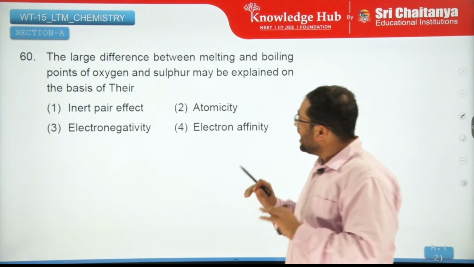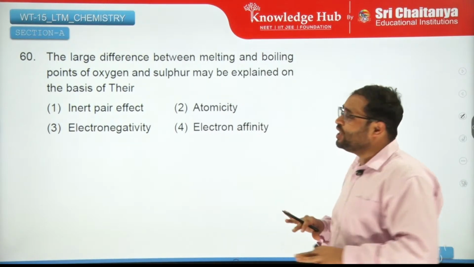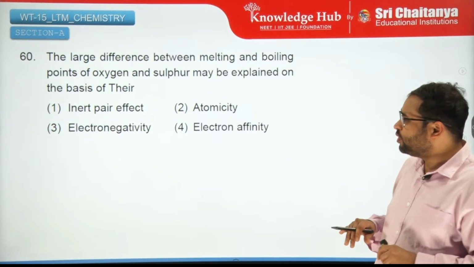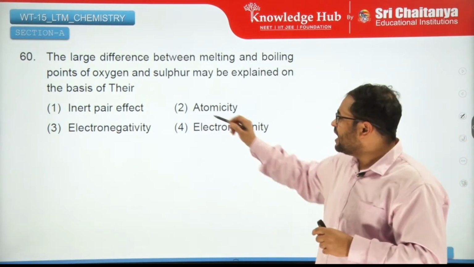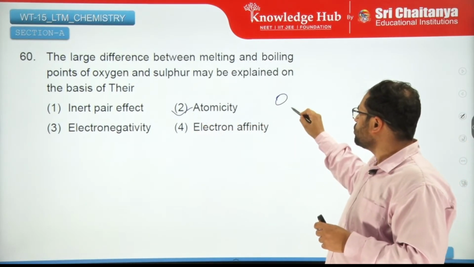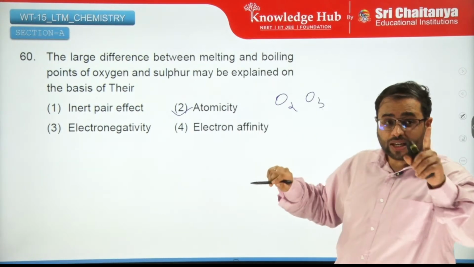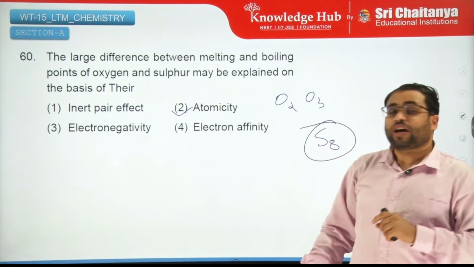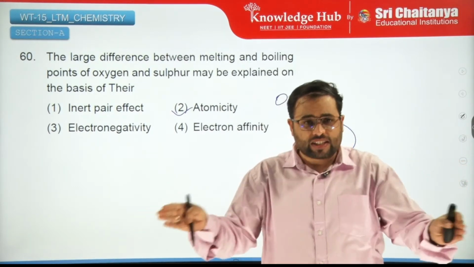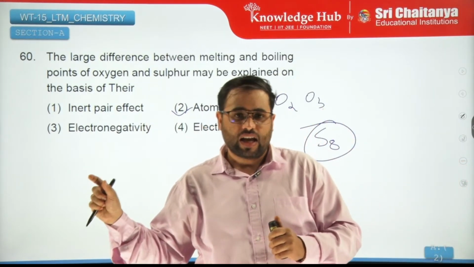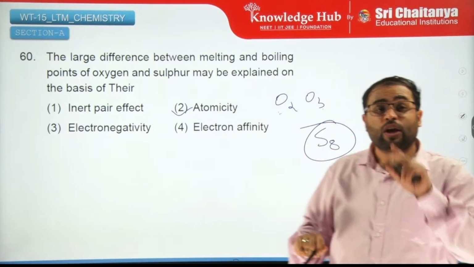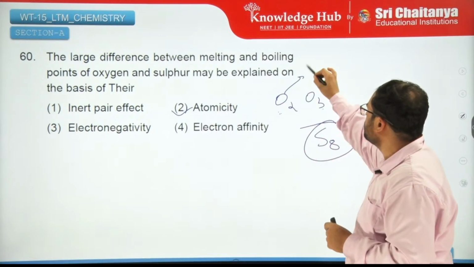Moving on. The large difference between melting and boiling points of oxygen and sulfur may be explained on the basis of simply atomicity, because oxygen forms O2 and O3, but sulfur can form S8. So if you try to melt oxygen, you are breaking up weak van der Waals forces.